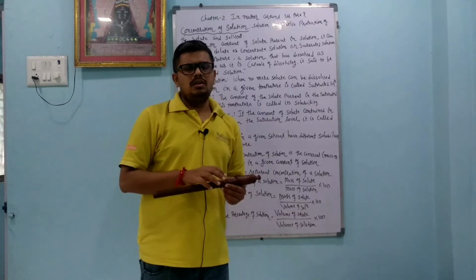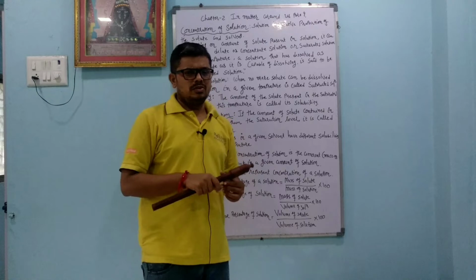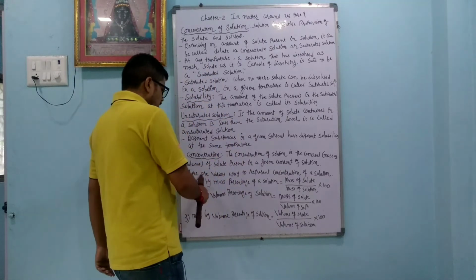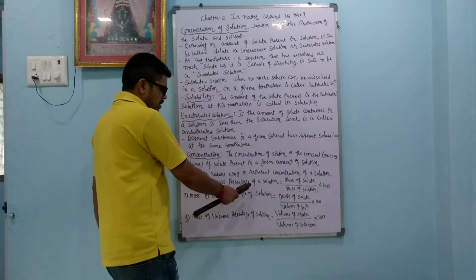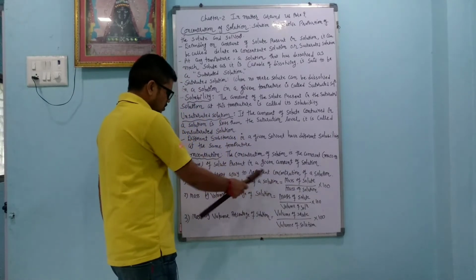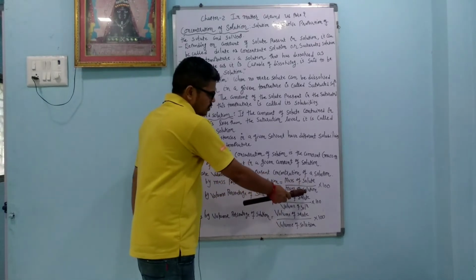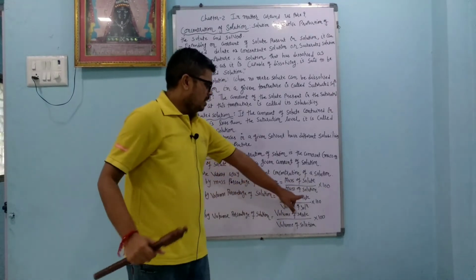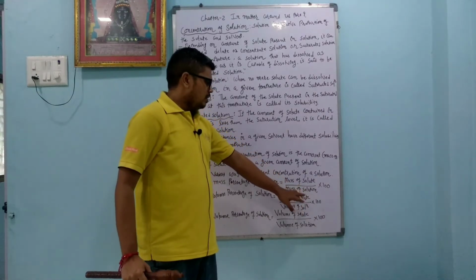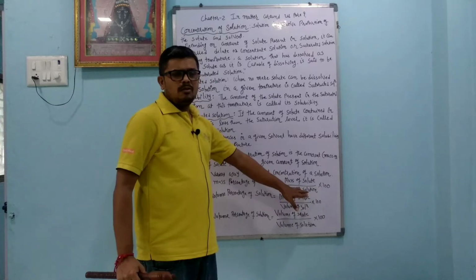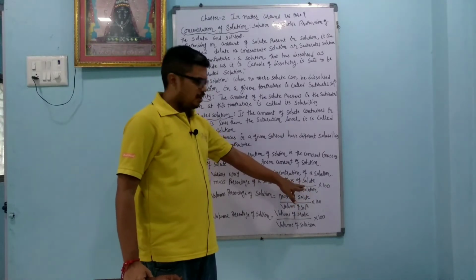Just now we are going to learn the percentage weight by weight and percentage volume by volume to represent the concentration. There are various ways to represent the concentration of a solution. Mass by mass percentage of a solution is the mass of the solute divided by the mass of solution, times 100. Meaning we are going to make a solution of 100 gram. Suppose I take 95 gram of water and 5 gram of sugar, so the solution becomes 100 gram.